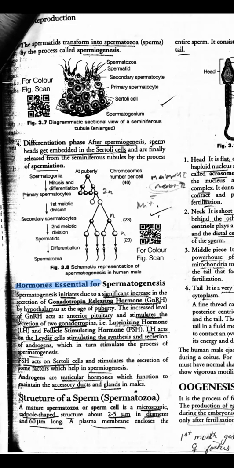During puberty, when the process has to start, the gonadotropin releasing hormone is going to be released from the hypothalamus. So when a boy reaches puberty, the hypothalamus is going to release gonadotropin releasing hormone.